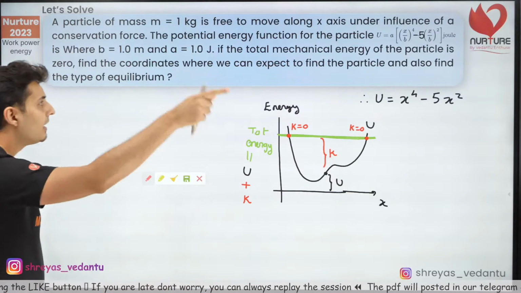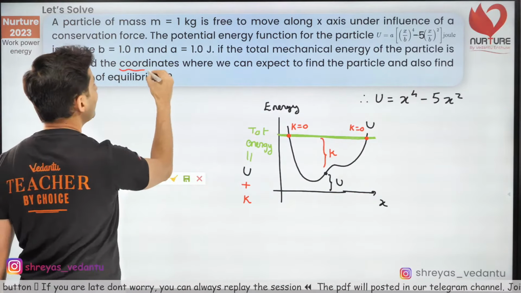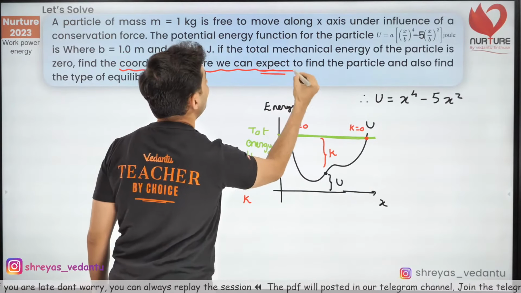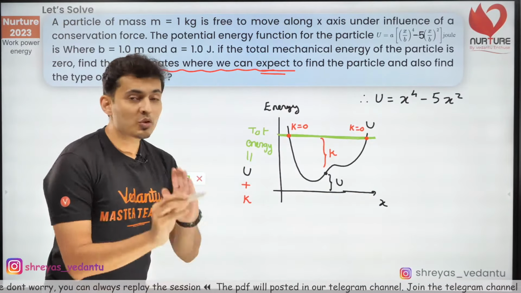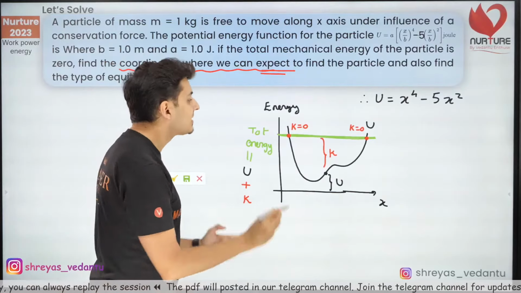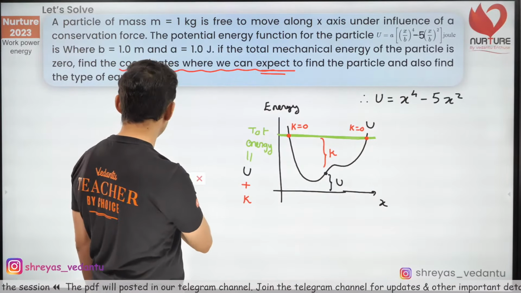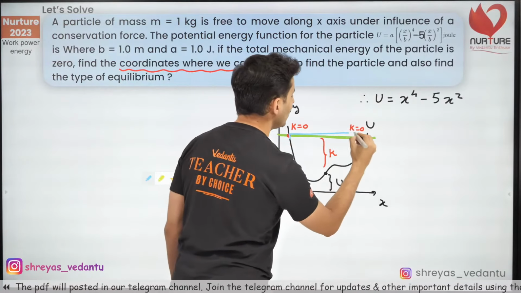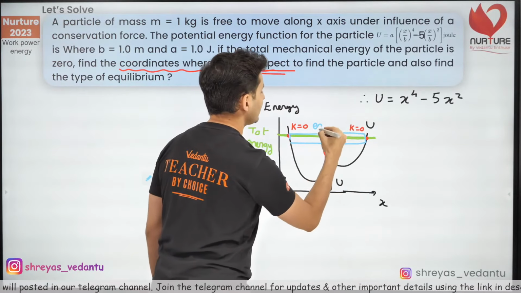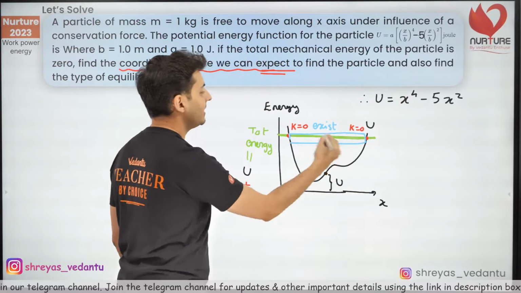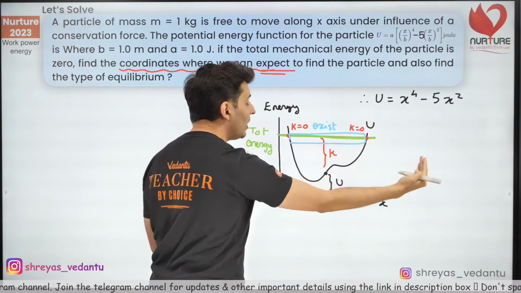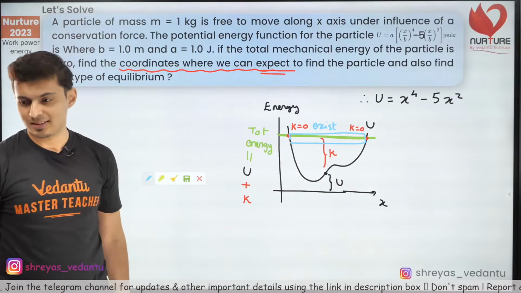That means in the question, find the coordinates where we can expect the particle to be found. So where all can the particle exist? The particle can exist only in this region. Only in this region it can exist, because beyond this point it is not allowed to exist.